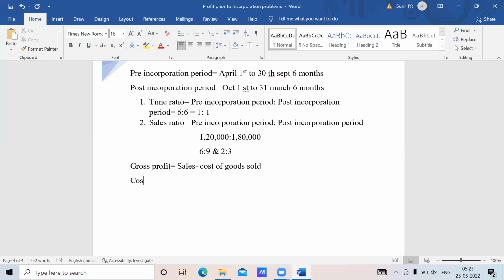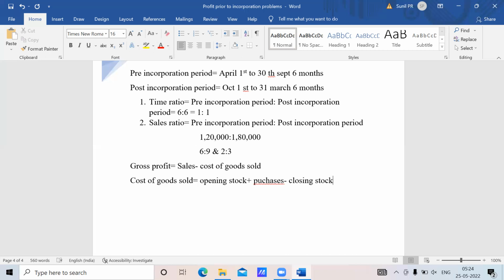Cost of goods sold is always, first take opening stock, add purchases, minus closing stock, which gives you cost of goods sold. This is the formula.